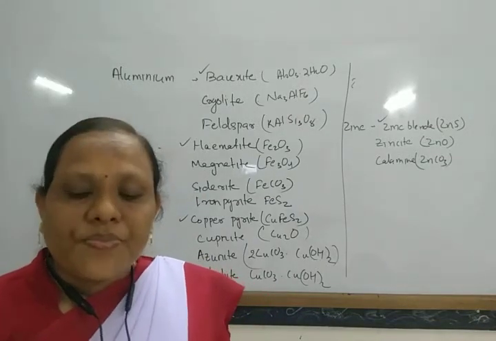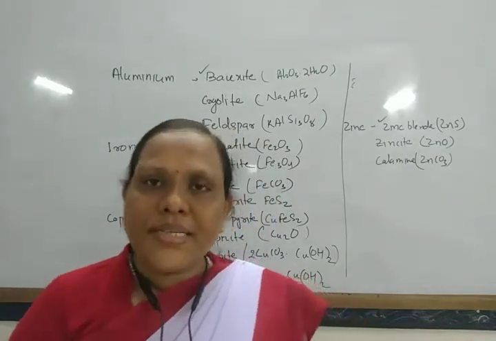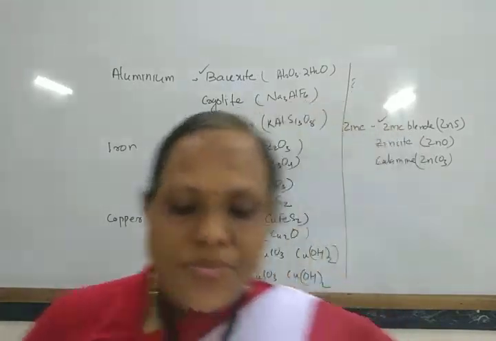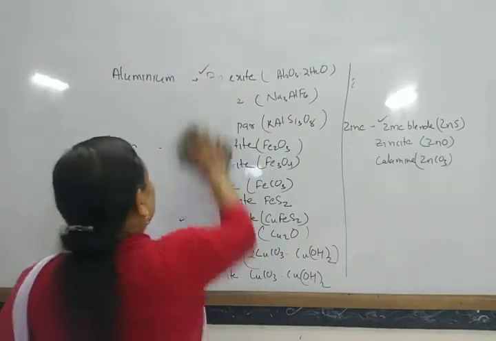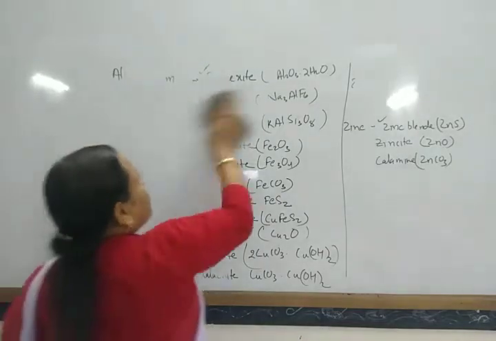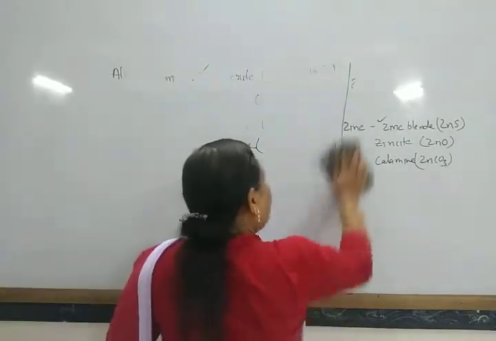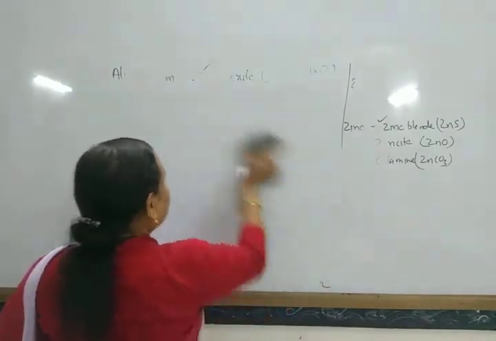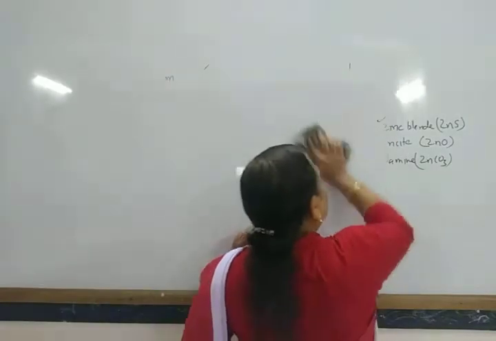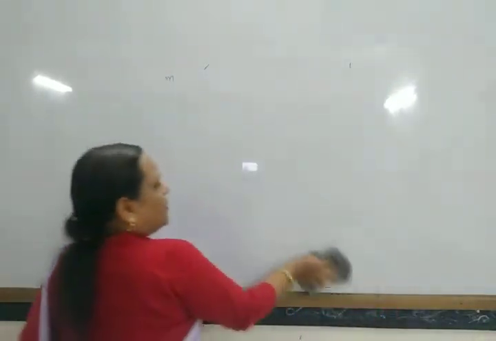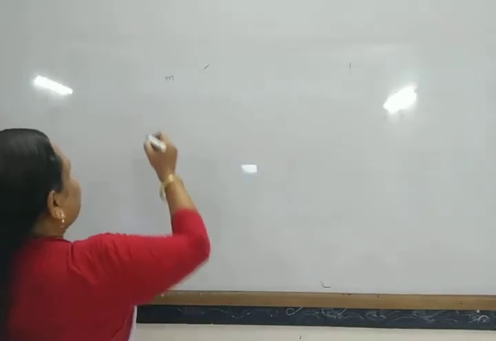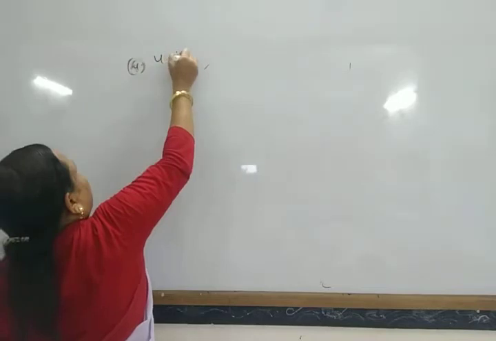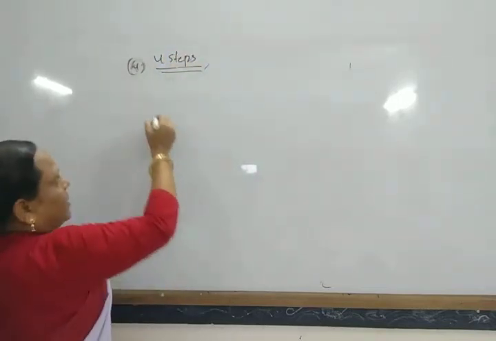Okay. Next, the process by which the metal is extracted. Next we come to the processes of extraction of metals. The process of extraction of metal generally takes place in 4 steps. In general, there are 4 steps for extracting metals.